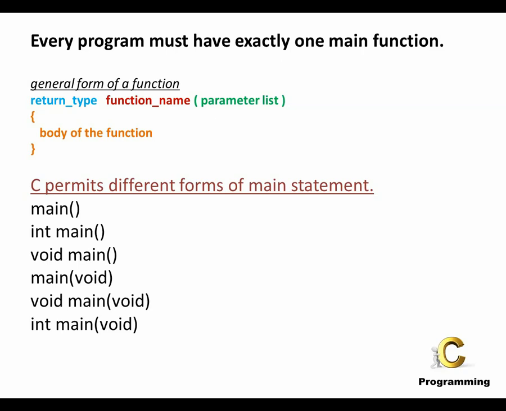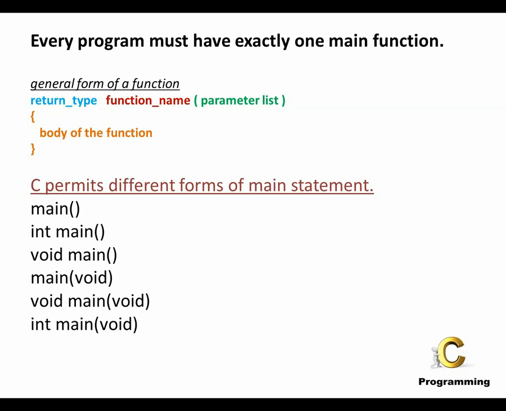Now when I say function, what is a function first of all? A function is a group of statements that together can perform some kind of a task. So you can write many functions in a C program, but every C program will have only one main function.